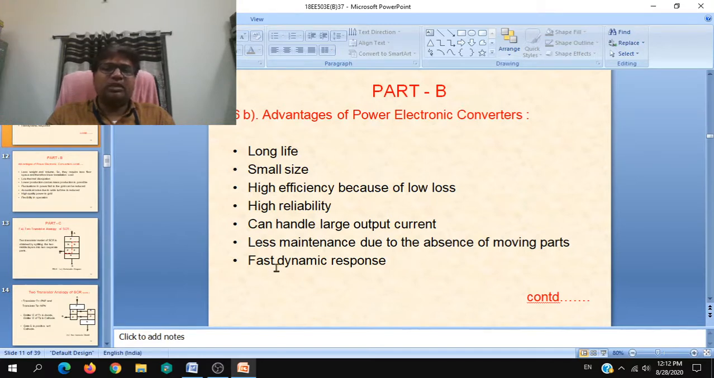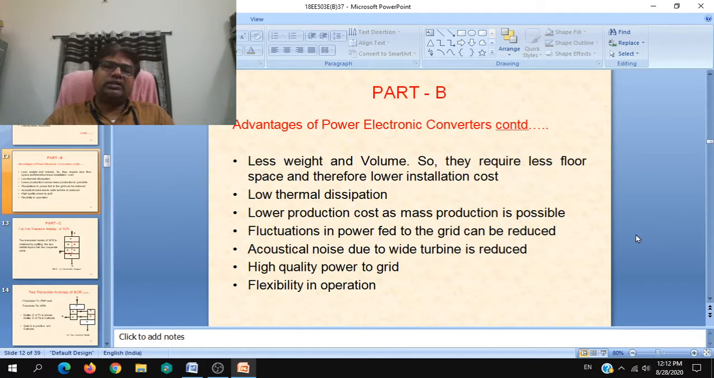They are reliable, with less maintenance as there are no moving parts. Fast dynamic response, that is, after switching on the circuit, the time taken for the output voltage to appear across the load terminals is very less when compared to other electrical aspects. Less weight and volume, so they require less floor space and therefore very low installation cost. Low thermal dissipation, lower production cost as mass production is possible.